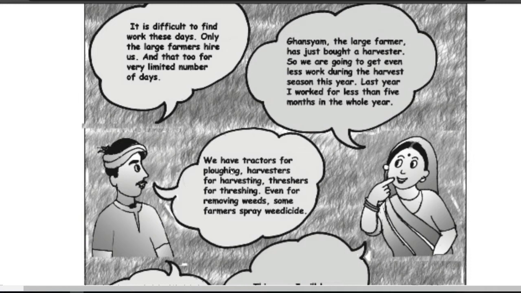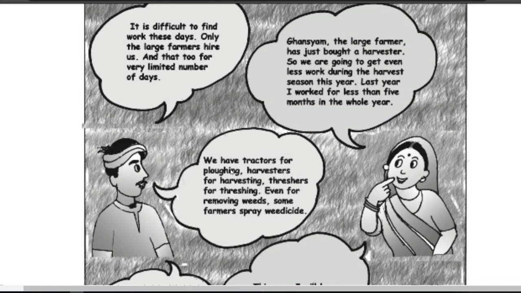Because of tractors, harvesters and threshers, and we know machines work at a very fast speed in comparison to human beings, most of the large and medium farmers bought these technologies, and that's why there's no need for humans, so they are not giving jobs to these laborers.